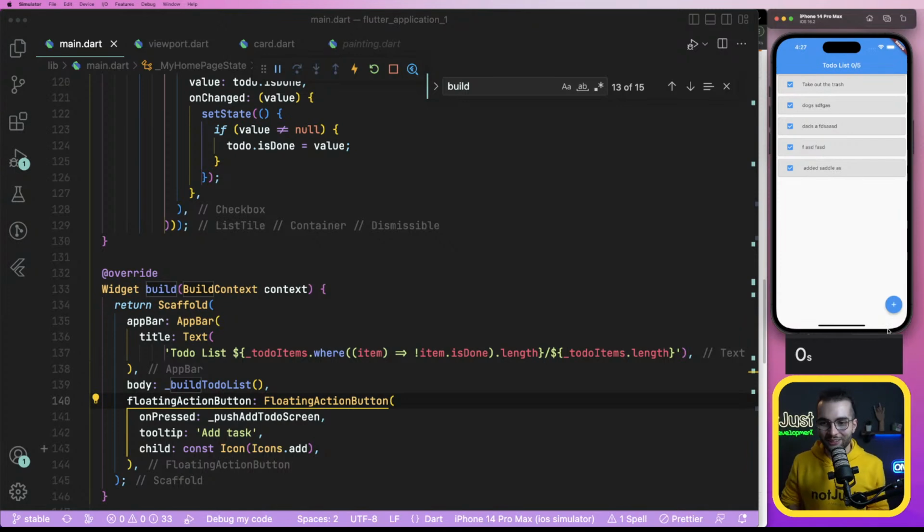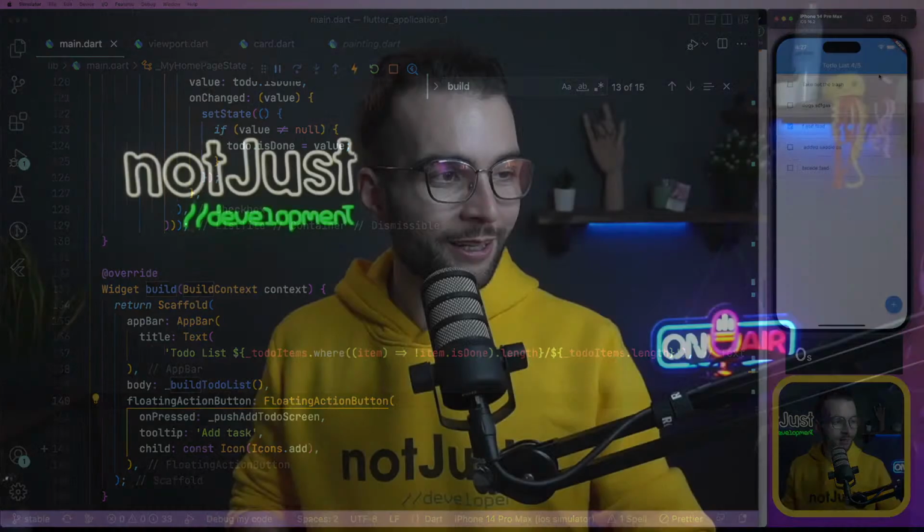Perfect. I really love how it turned out, even though I failed the challenge, and we're gonna get into the punishment in a second. It was a nice experience getting to know Flutter in this way with a challenge and doing it in only 1 hour. I think that's already a win. Being able to build this kind of application with 2 different screens that is functional, that you can actually use, like it's a to-do list application. You can check items, you can uncheck, you can delete them, you can add them, keep track of how many items you have. So yeah, I'm pretty happy with how it turned out.